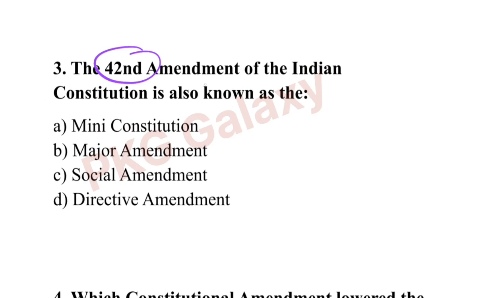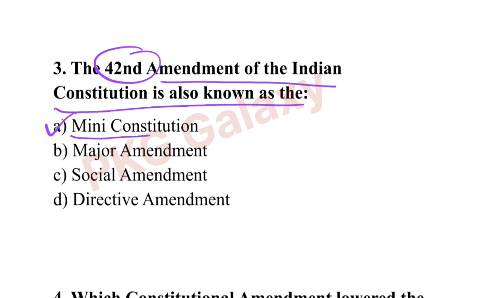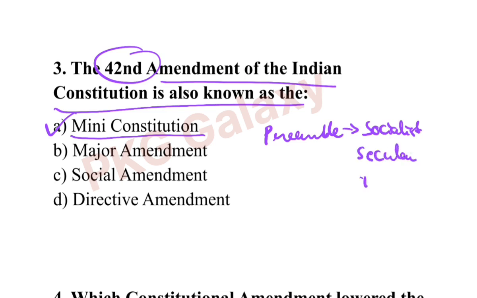The 42nd Amendment of the Indian Constitution is also known as the... correct answer is option A, mini constitution. The 42nd Amendment is referred to as the mini constitution because it brought comprehensive changes, especially to the preamble, added the words socialist, secular and integrity.